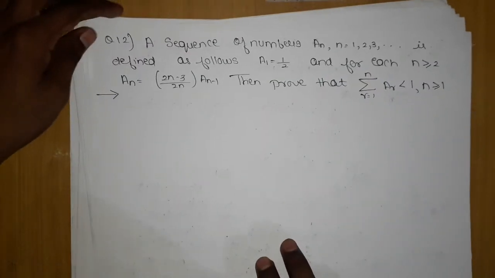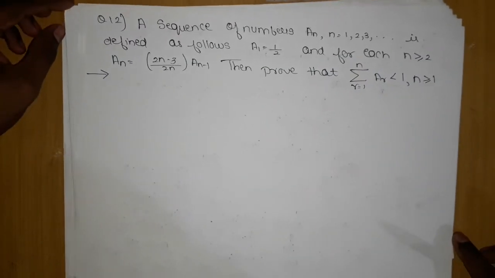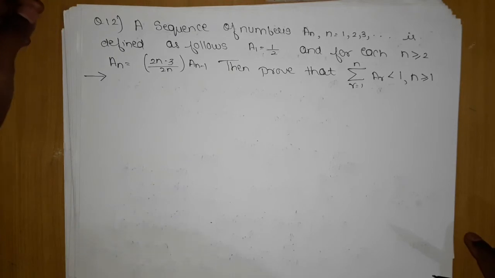This is the next question, question number 12, which says a sequence of numbers an, n equals 1, 2, 3 and so on, is defined as follows. A1 is equal to 1 by 2, and for n greater than or equal to 2, an is equal to (2n minus 3) upon 2n into an minus 1. Then prove that the summation r equals 1 to n of ar is less than 1.